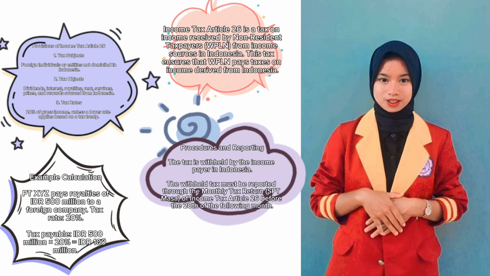Example of tax calculation. PT XYZ pays royalties of IDR 1 billion to a foreign company. The foreign company's country has a tax treaty with Indonesia that sets a royalty tax rate of 10%. Calculation: 1. Without a tax treaty, IDR 1 billion times 20% equals IDR 200 million. 2. With a tax treaty, IDR 1 billion times 10% equals IDR 100 million. PT XYZ must withhold the tax based on the treaty rate, if COD is provided, and pay IDR 100 million to the state treasury.